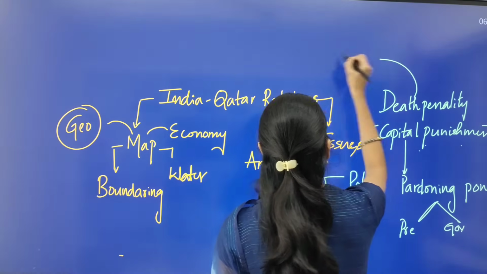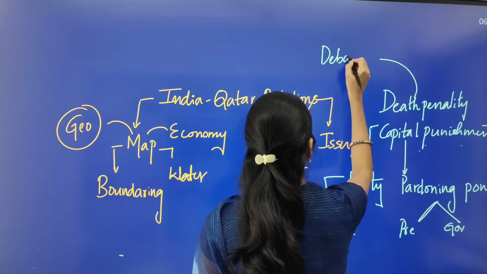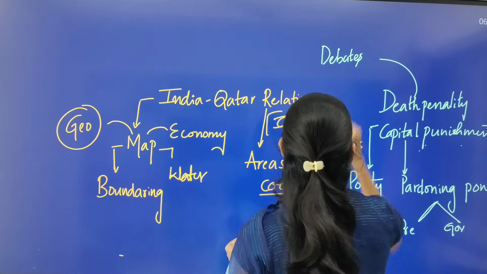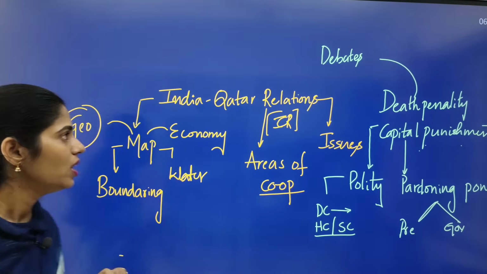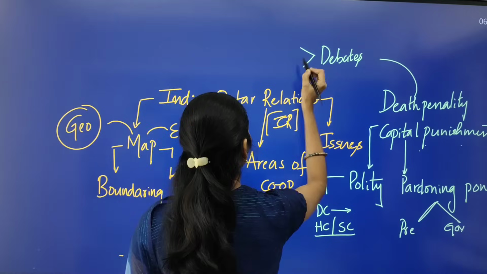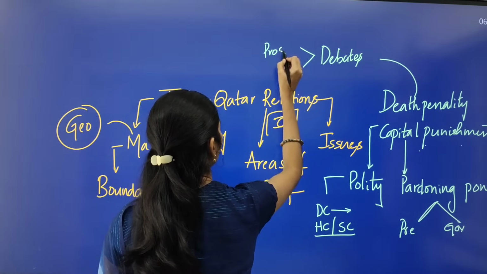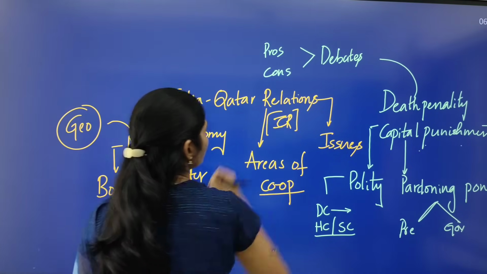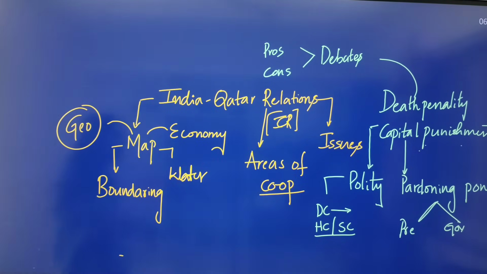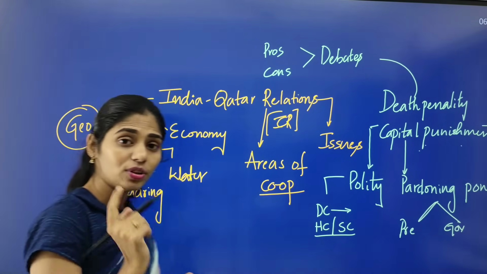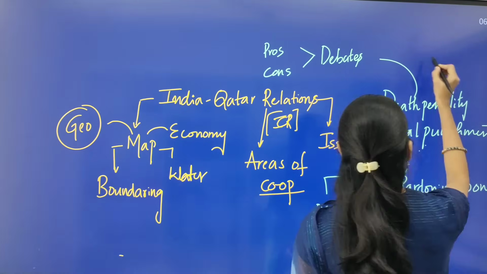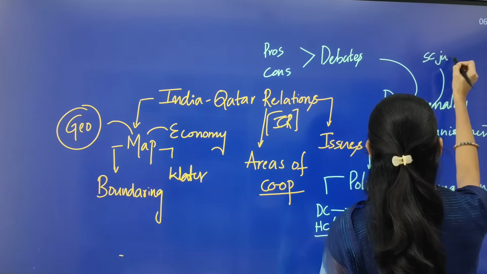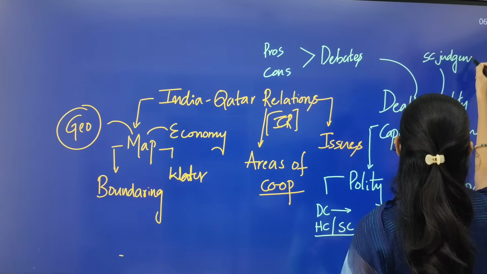Actually, debates are going on regarding abolishing the death penalty in India. In this context you have to see what are the pros and cons of this death penalty. All these things are very, very important. One more important thing that you can add here is what the Supreme Court judgment said about this death penalty.